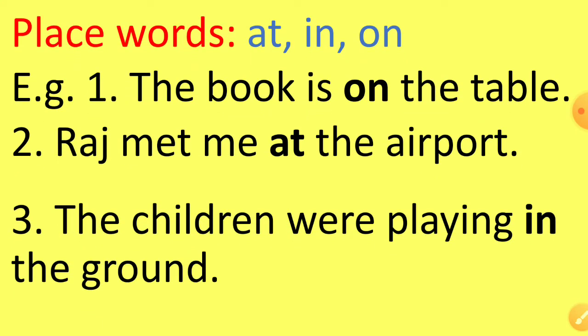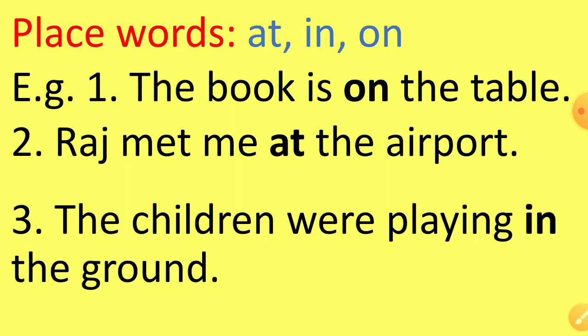Now, place words: at, in, and on. These are the place words. For example, the book is on the table. Raj met me at the airport. The children were playing in the ground.